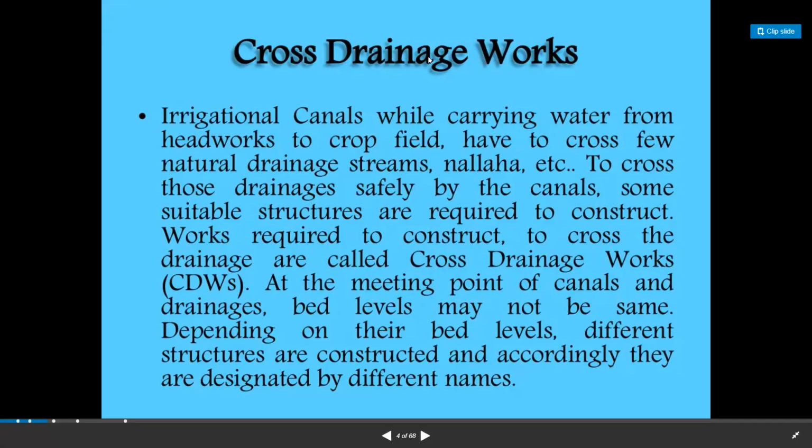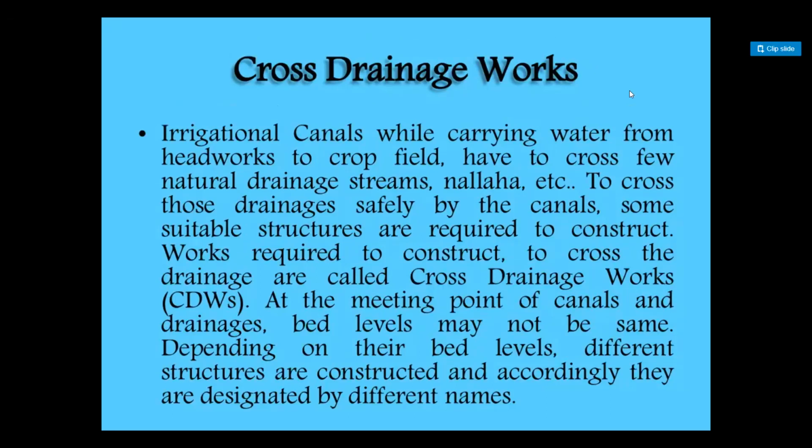So first, we understand the cross drainage work. The cross drainage works are the structures constructed to keep the water separate; they will not allow the water to enter from the canal to the drainage or from the drainage to the canal. Those structures are called cross drainage works.